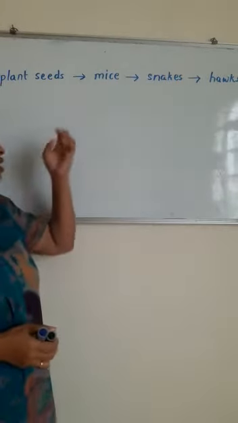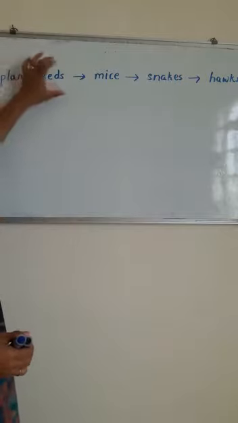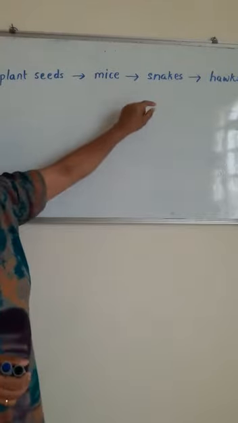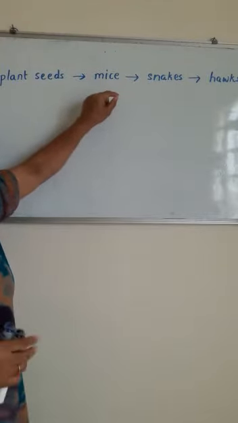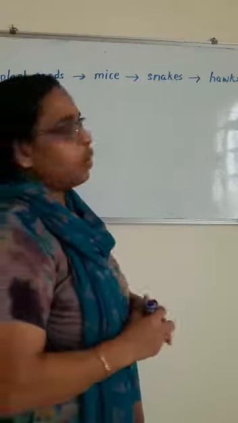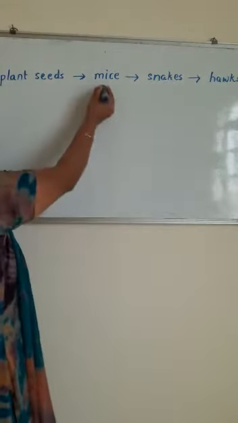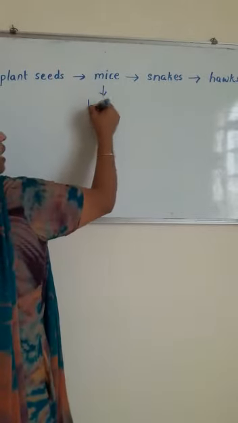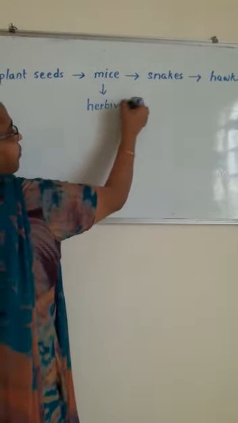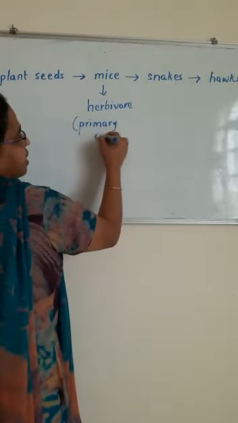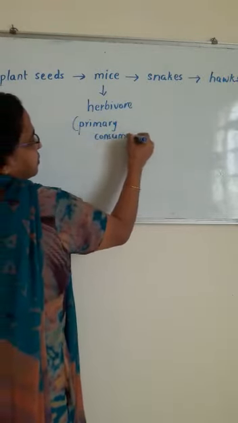So of course this is a producer, and how many consumers are here? There are 3 consumers: mice, snakes, hogs. And you know, mice are directly eating the plants, so we call them herbivores, or we can say primary consumers.